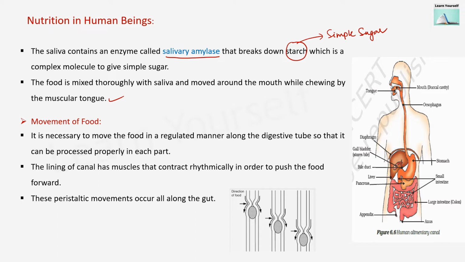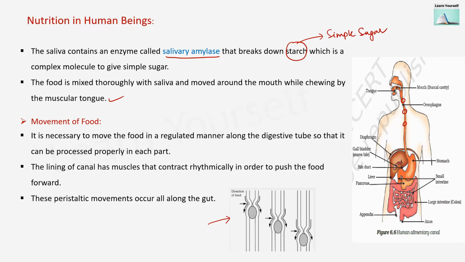Now, movement of the food. It is necessary to move the food in a regulated manner along the digestive tube so that it can be processed properly in each part. So step by step it has to move. The lining of the canal has muscles that contract rhythmically in order to push the food forward. It will not happen that once you gulp the food, it will directly fall into the stomach. No, in a stepwise manner, it will move forward. And how will this happen? Via peristaltic movement. Now, what is this peristaltic movement?